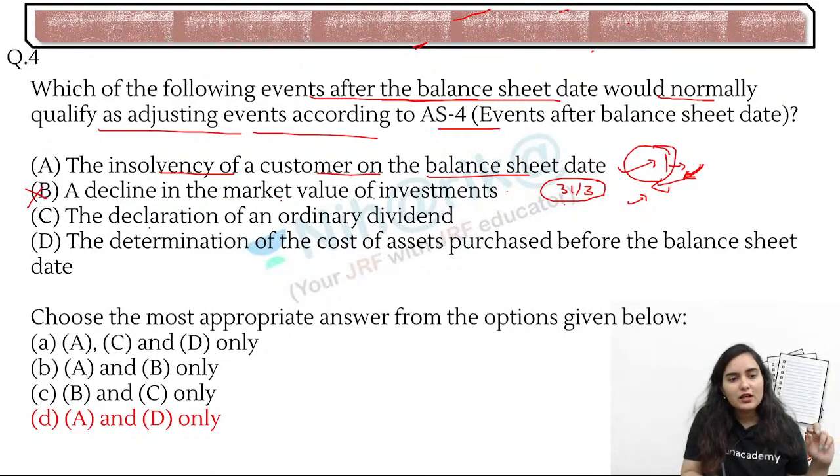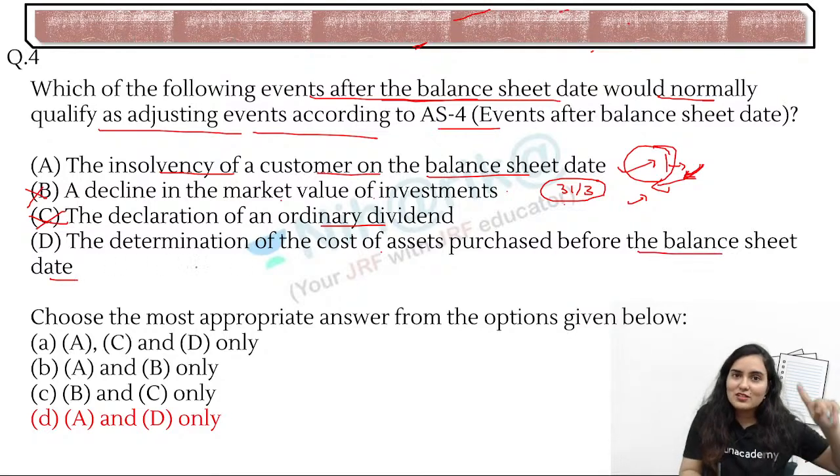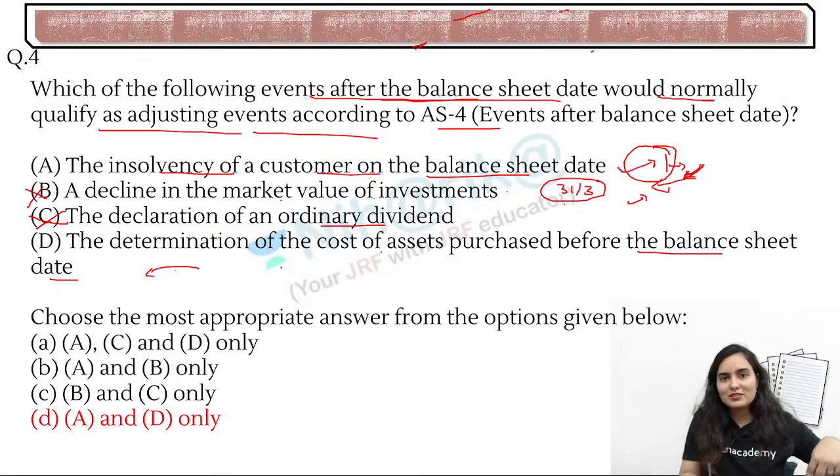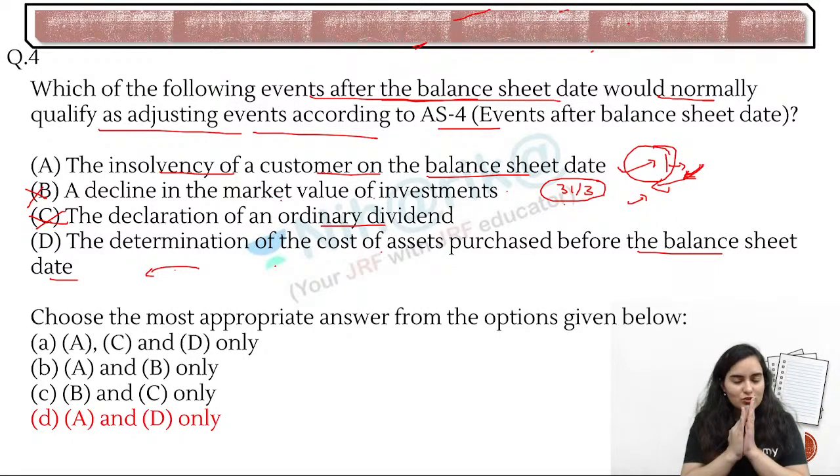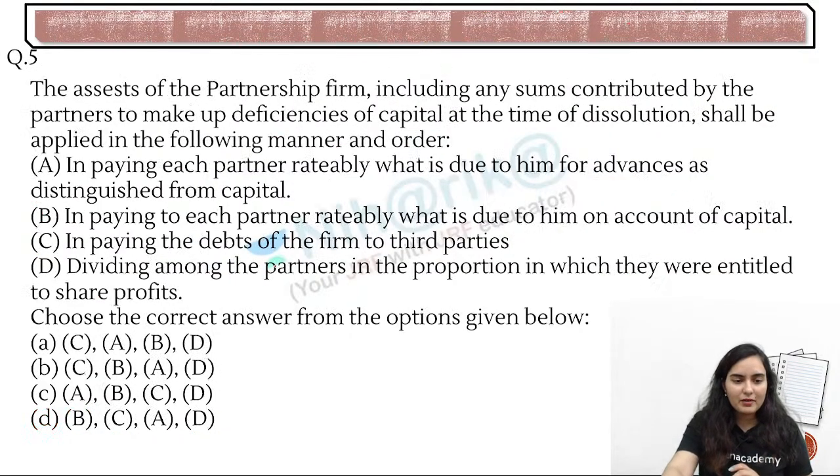Okay, next one, a declaration of ordinary dividend. This is also per annum gain. Next one, determination of the cost of asset purchased before the balance sheet date. If it is purchased before the balance sheet date, then we will be adjusting after the balance sheet something. Okay, so basically two balance sheets will be getting impacted. So AS4 will again get impacted. Now, sorry, next one.